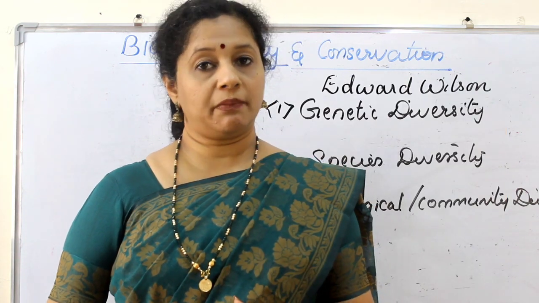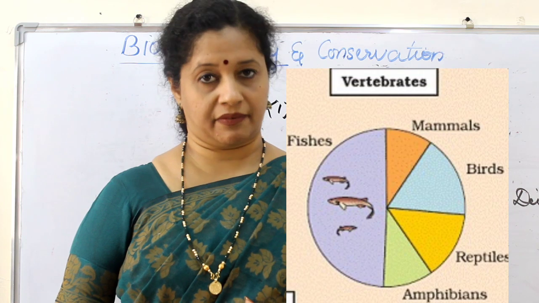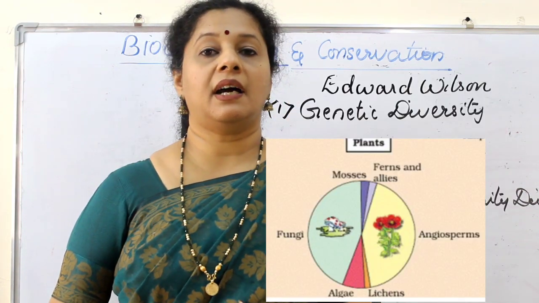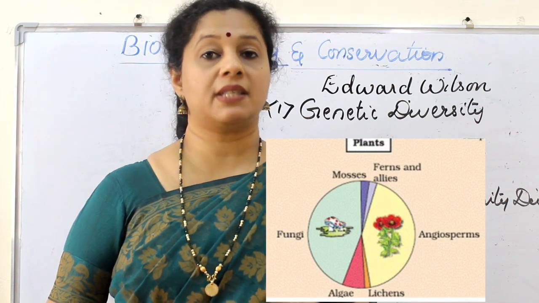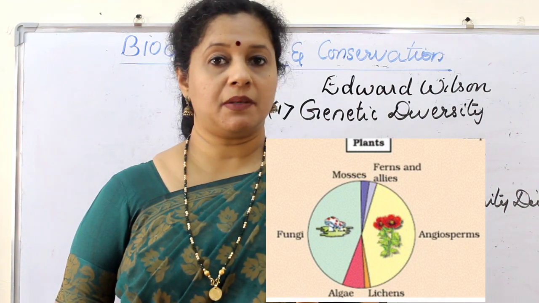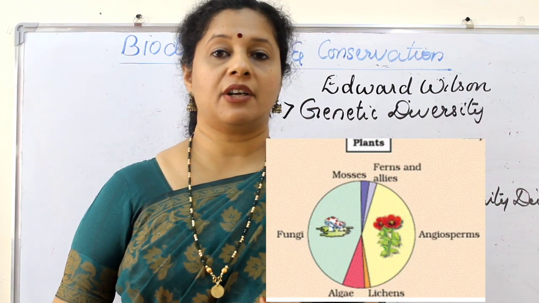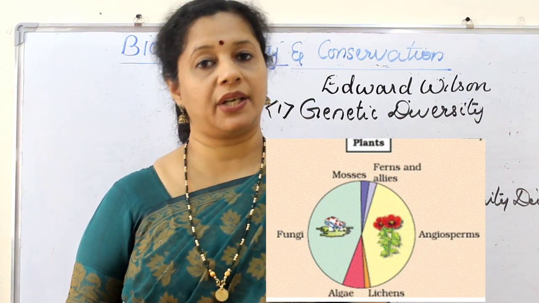But when we come to vertebrate species, the majority are fishes, then birds, reptiles, amphibians and mammals. In plants, fungi are the most prominent because they are the decomposers, followed by angiosperms, then algae, then mosses, that is bryophytes, ferns and allies, that is pteridophytes, and then lichens, which is a symbiotic association.